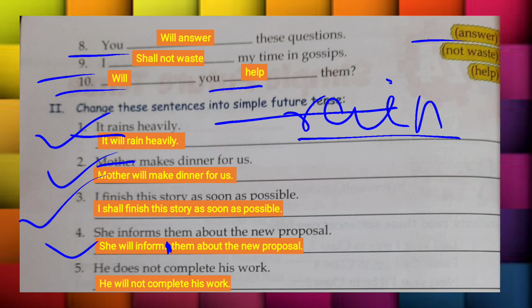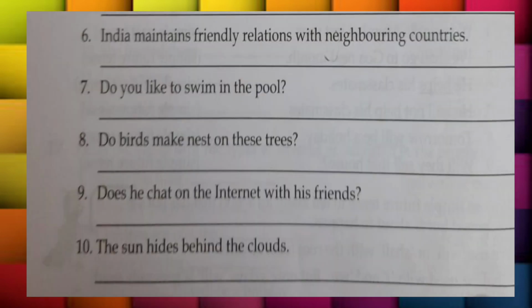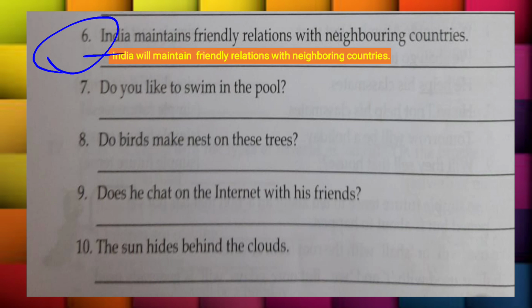The next is he does not complete his work. According to he, we will use will or shall. So with he we will use here will, and then not, then complete his work. All right? Yes. Question now, it's number 6 and you have to change it into simple future tense. India maintains friendly relations. So India will maintain, and all the others we will write the same, relations with